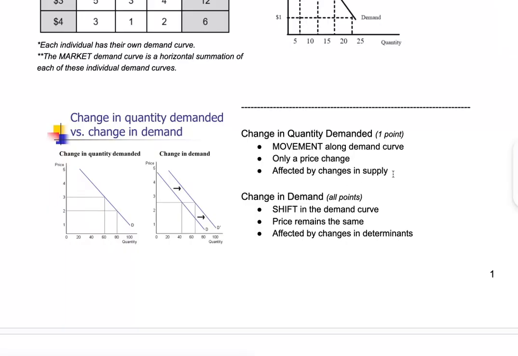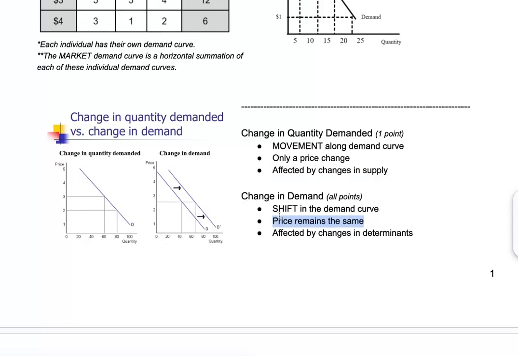Okay. Now, when I say they're affected by changes in supply, this will be something that I'll talk about on another day. All right. Right now, just understand that a movement is quantity demanded and it's affected by price, and a shift of the graph means it's not price that caused it to shift. Something else caused it to shift.